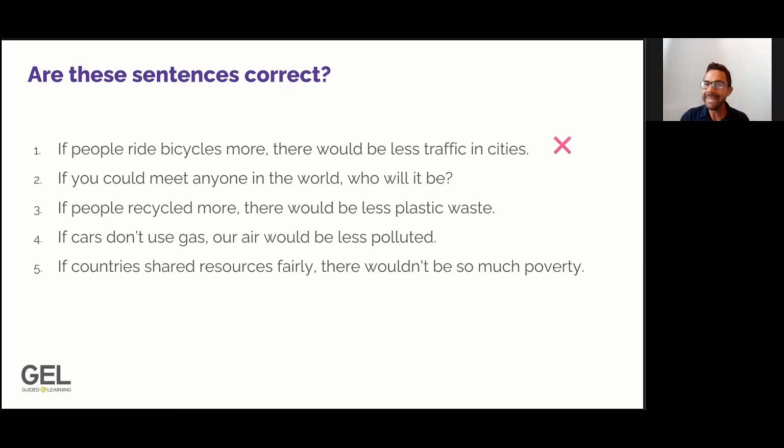So number 1 is not correct. To make the sentence correct, we need to change ride, which is present, to the past simple. If people rode bicycles more, there would be less traffic in cities. Let's move on to sentence 2. Look at sentence number 2 carefully, and think about yes, it is correct, or no, it is not correct. Please look at the next question below the video and choose yes or no.